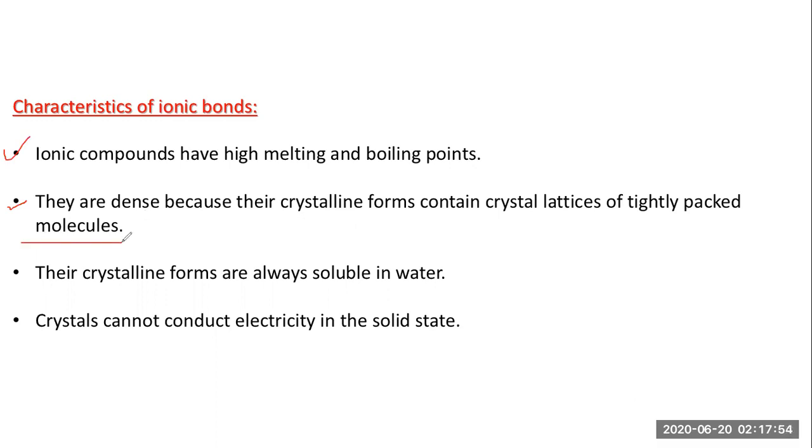So when you talk about ionic bonds, they overlap or form a bond in such a way that they have a strong crystal lattice of tightly packed molecules. Molecules are so tightly packed that they form a dense structure. The third point is that their crystalline forms are always soluble in water. And now tell me why they are soluble in water.